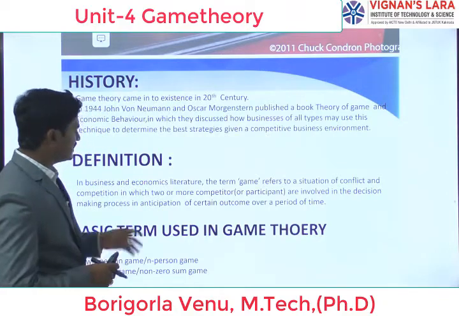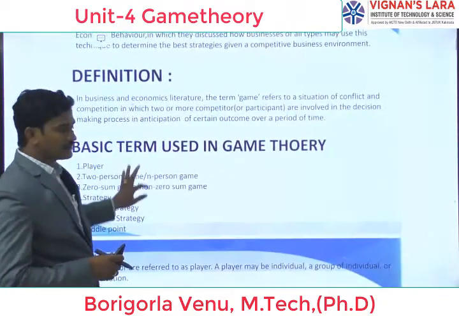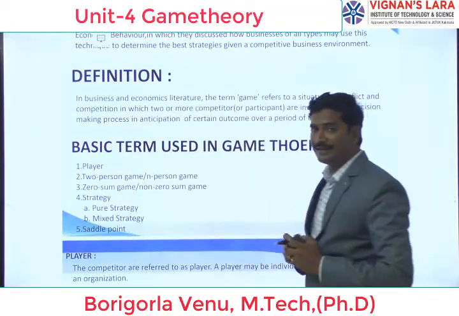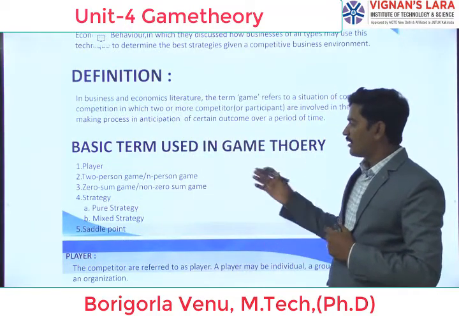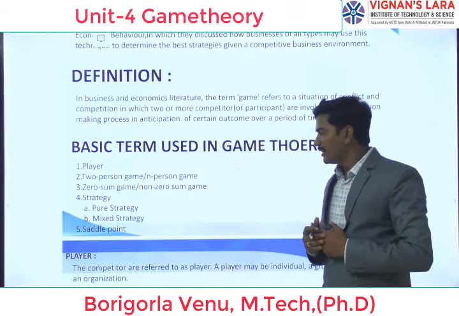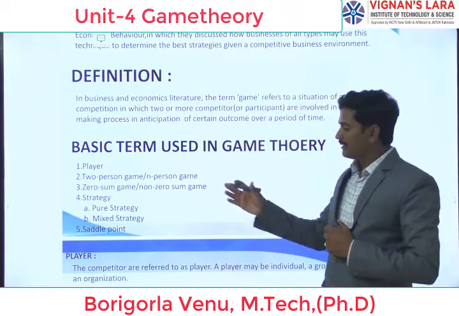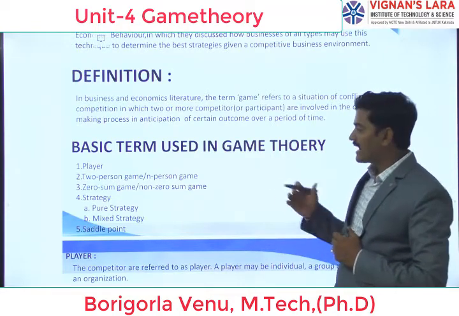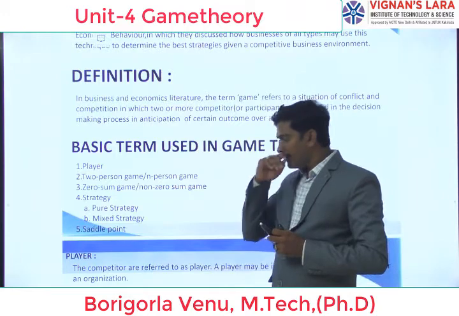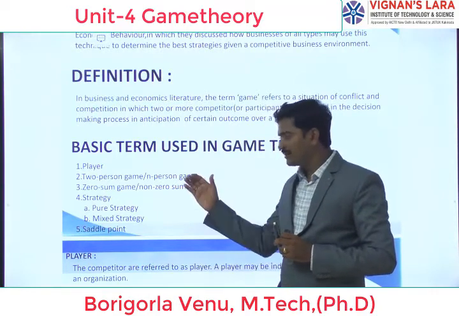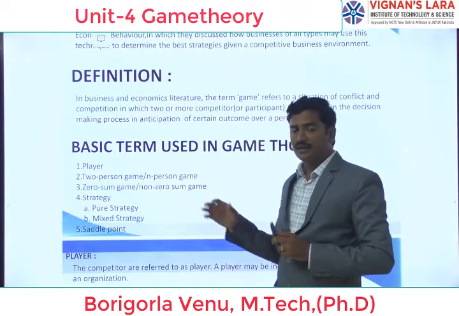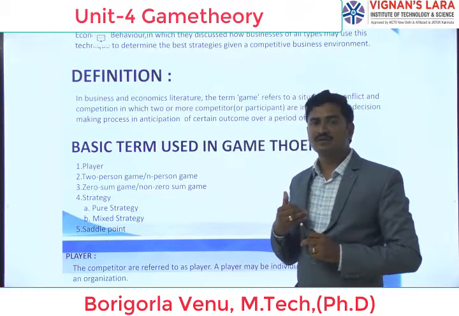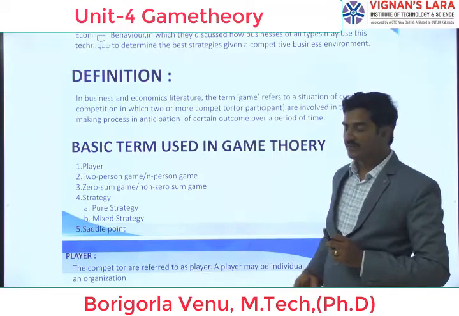Next, here are some standard terms used in game theory: player, two-person game or n-person game, zero-sum game or non-zero-sum game, strategy, pure strategy, mixed strategy, saddle point. From our syllabus point of view, these are the terms we have to learn. N number of terms are there, but based on our syllabus we are going to discuss these things.